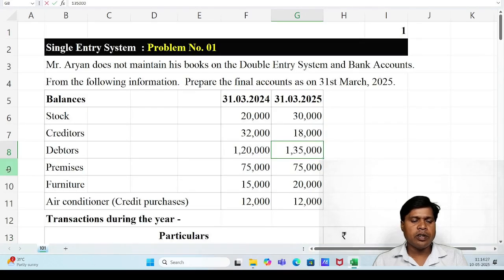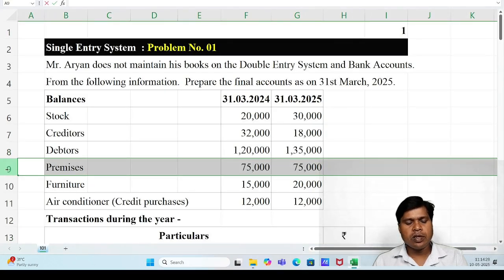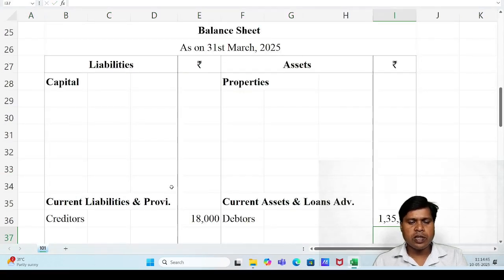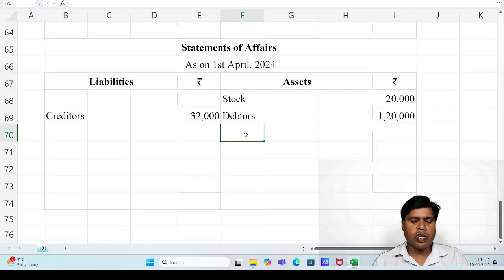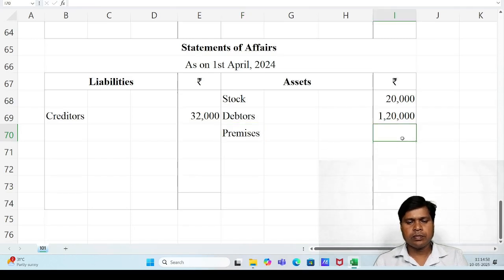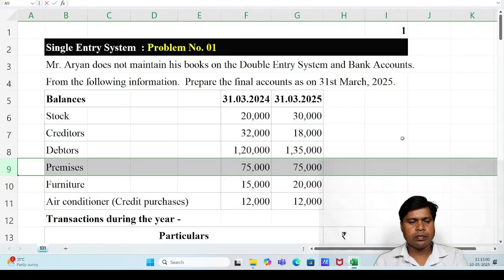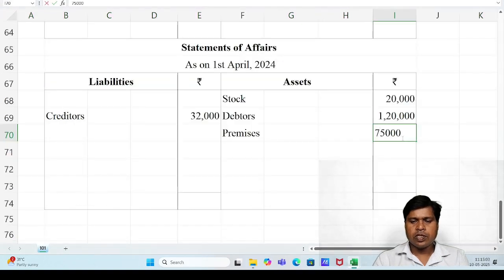After the item debtors, next item premises, 75,000 opening value, 75,000 closing value. It means no change in the value of premises during the year. It means no addition or no deduction during the year. So premises, write under statement of affairs, 75,000.